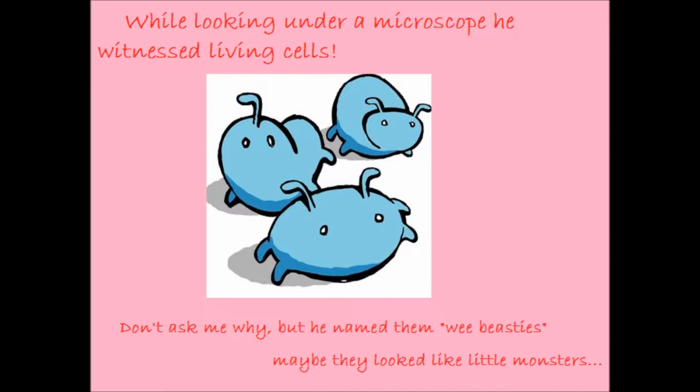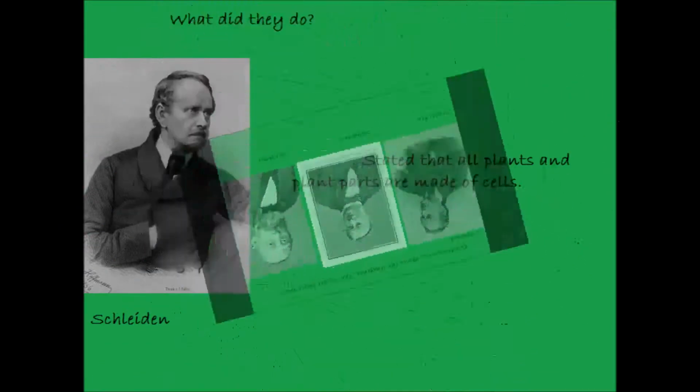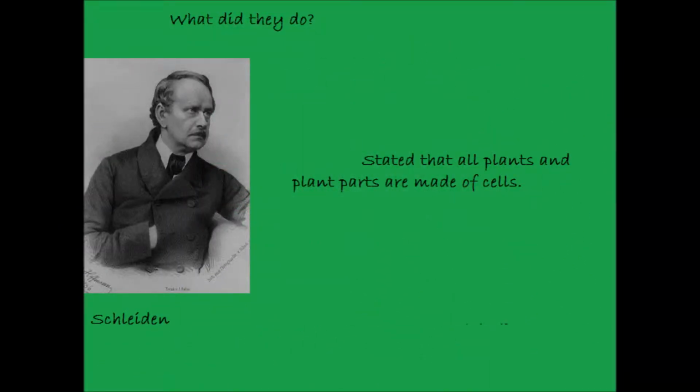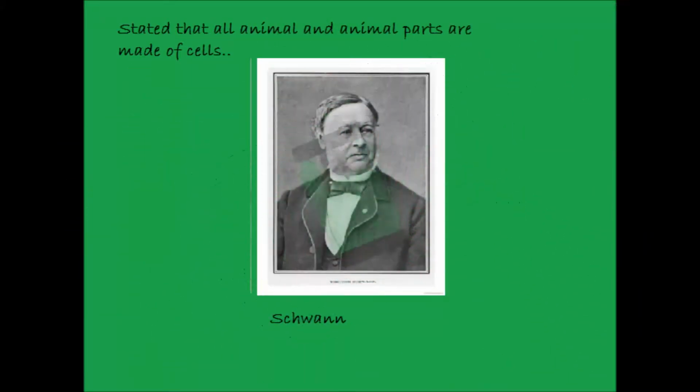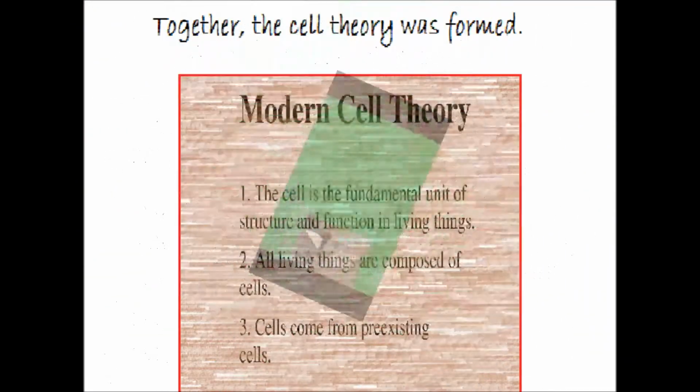Maybe it's because they look like monsters. Now, continuing down the timeline, there were three more scientists, Schleiden, Schwann, and Virchow. Schleiden stated that all plants and plant parts are made of cells. Schwann stated that all animal and animal parts are made of cells. And Virchow stated that all existing cells come from pre-existing cells.